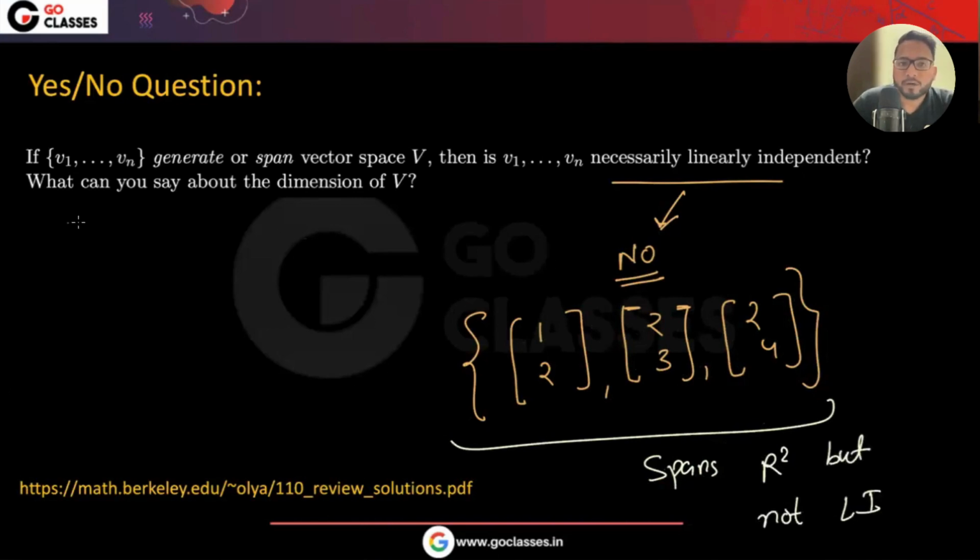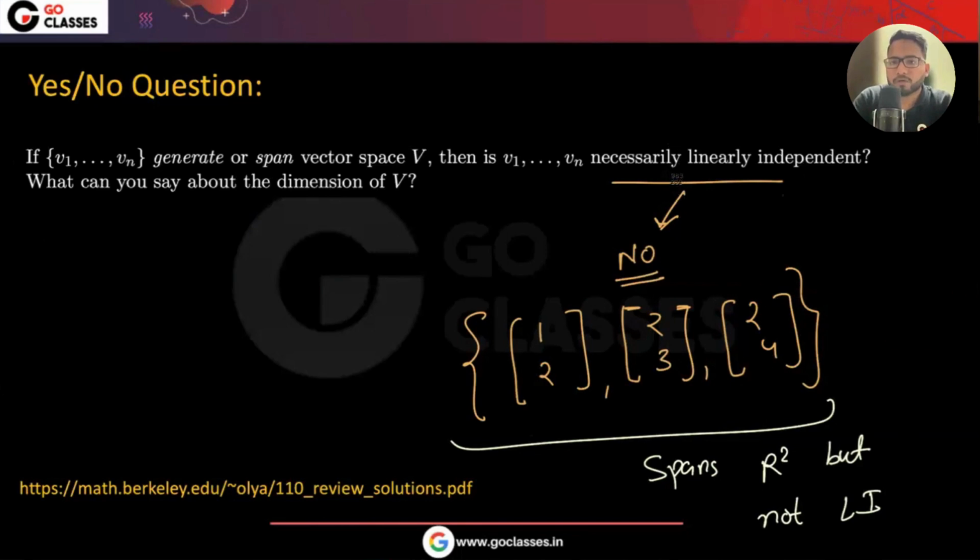What can you say about the dimension of V? Can you say it will be less than or equal to n, greater than or equal to n, or something like that? Any claim that you can make? Yes, Anuvesh Kumar and Aditya have given the correct answer, I think. They are saying less than or equal to n. Anyone who agrees with that? Pankaj is also saying less than or equal to n. Great, so the answer is less than or equal to n.